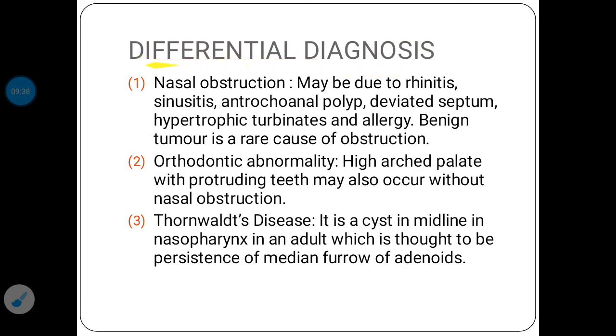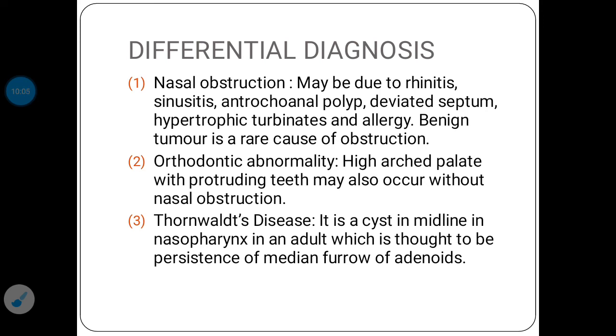Now the differential diagnosis of adenoids. We have to differentiate it from the causes of nasal obstruction. So you have to differentiate it from rhinitis, sinusitis, antrochoanal polyp, deviated nasal septum, hypertrophic turbinates and allergy. Benign tumor is a rare cause of the obstruction.